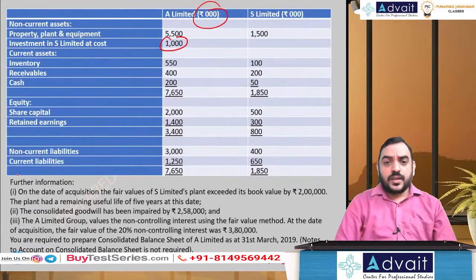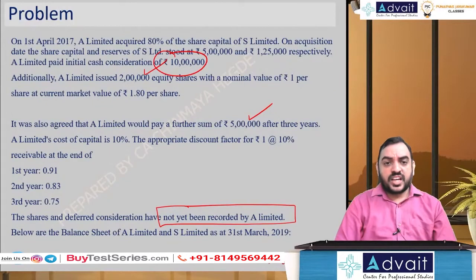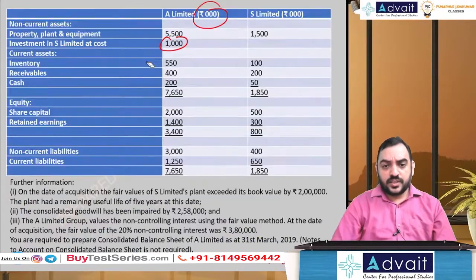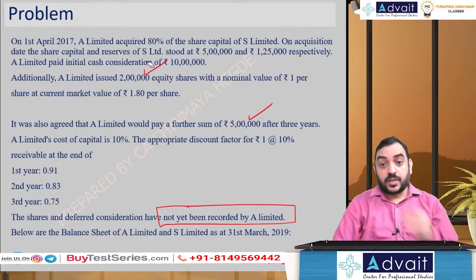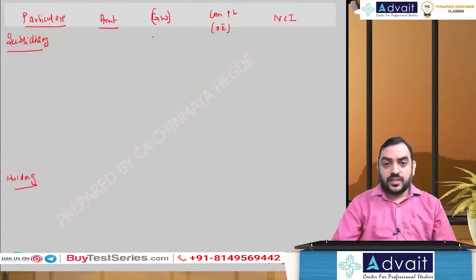Basic structure and percentage. They acquired on 1st of April 80%, and the balance sheet is given on 31st March 19, oh, after 2 years they have given. No problem. 80%. So 80% is holding company share. 80% is holding company share. 20% is NCI share.